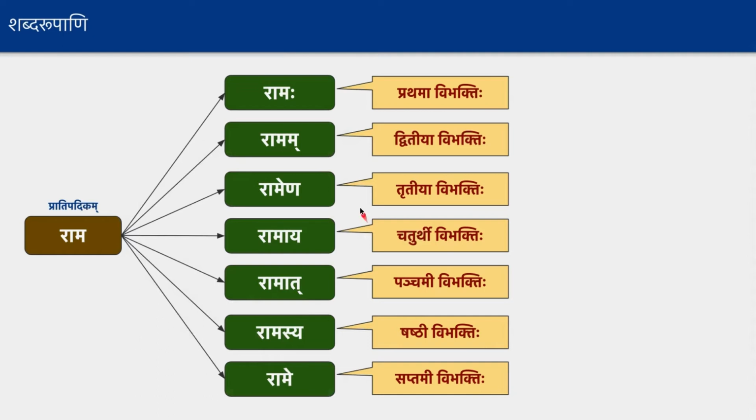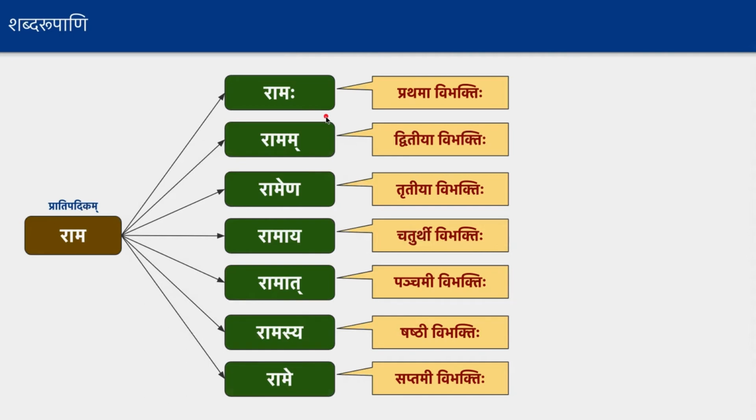Okay, this is what we need to understand, and this is what we call Vibhaktis, the forms derived from the Pratipadikam, right? Ramaha, Ramam, Ramayana, all these are actually Vibhakti forms. Okay, Vibhakti Rupani or Shabda Rupani, or Vibhakti forms.